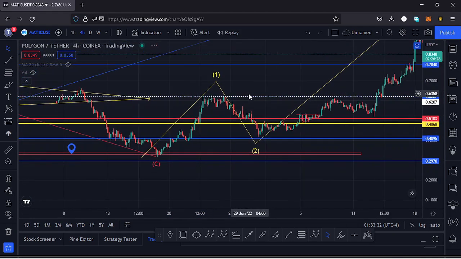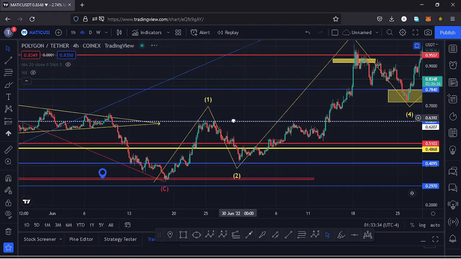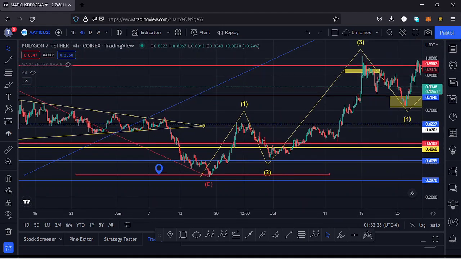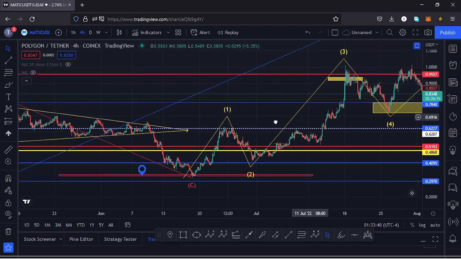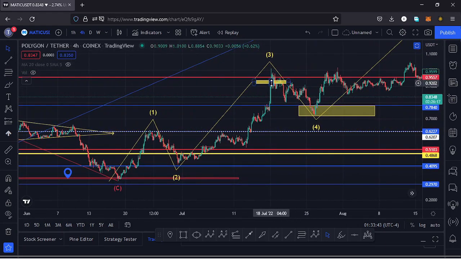And using a trend-based Fibonacci, I had a target area here on the charts for that third wave to the upside at around the $0.93 mark. And you can see the price of Polygon Matic respected that. We even overshot that target area a little bit. We faced a key area of resistance at around the $0.95 mark. Then we started to see a very nice retracement to the lower side in the formation of a wave 4.